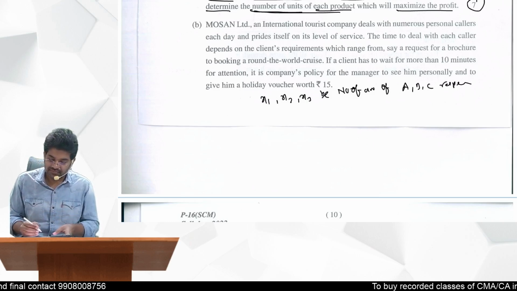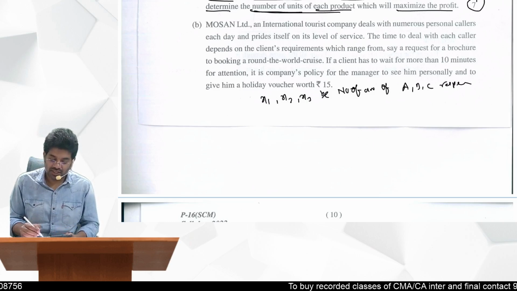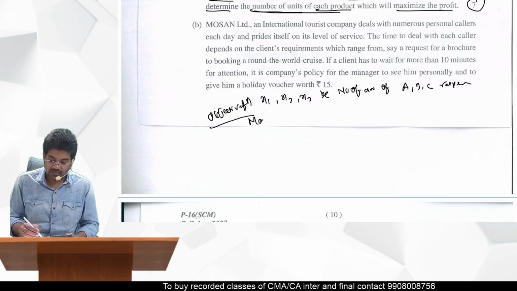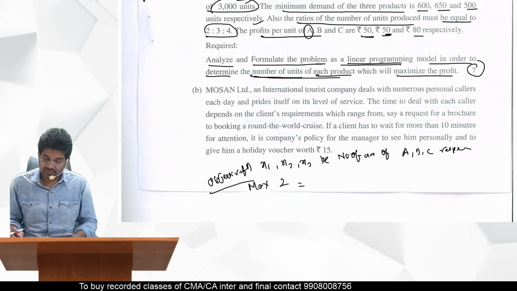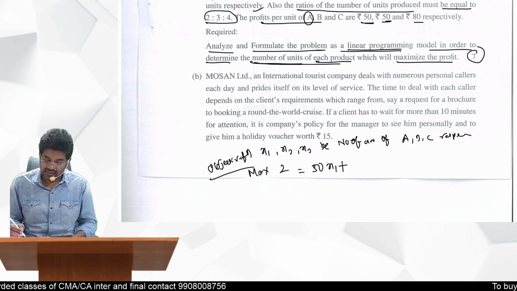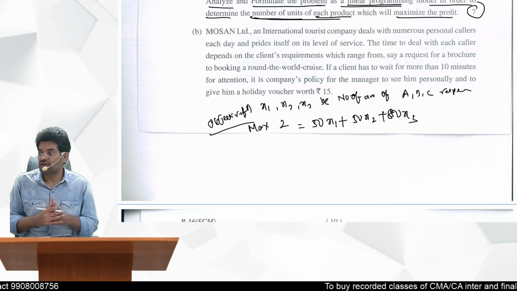Then, what is the function? Objective maximization, no? Objective function you should write. Now, maximize Z is equal to. So, how many units of A? We assumed x1. So, 50 per unit profit, 50x1 plus 50x2 plus 80x3. So, this is your objective function.